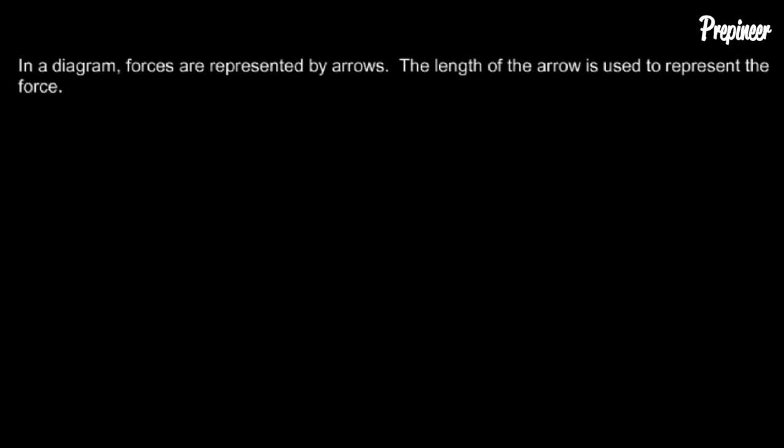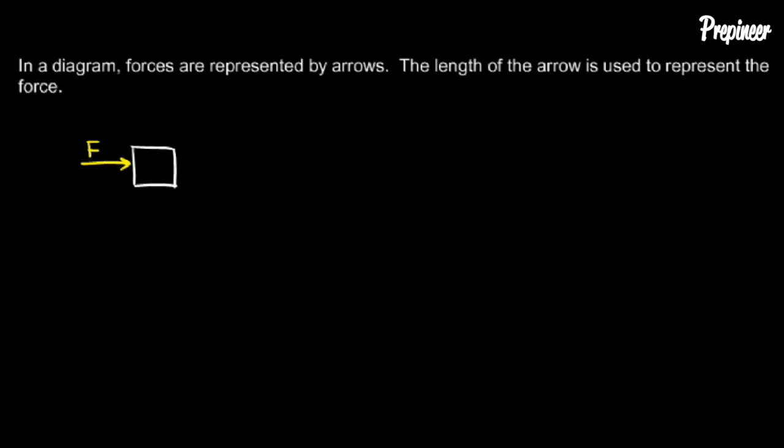Now, we often use arrows to represent vectors because arrows, little arrows that we draw on the page, inherently have a direction just like a vector does. So when drawing diagrams, it's useful to represent vectors with little arrows. And that's true with forces too. So let's draw an object here. This is some mass, and we'll draw a force pushing on it. So draw a little arrow here, and I'll call it F for force.